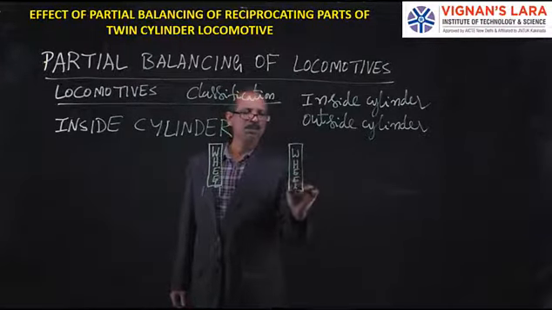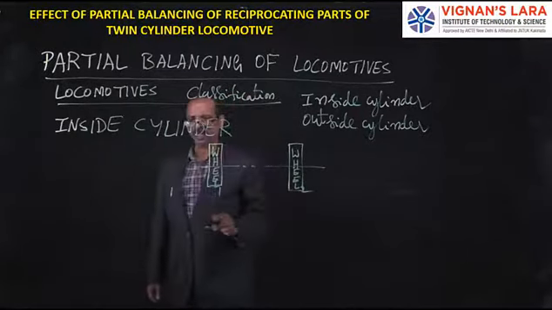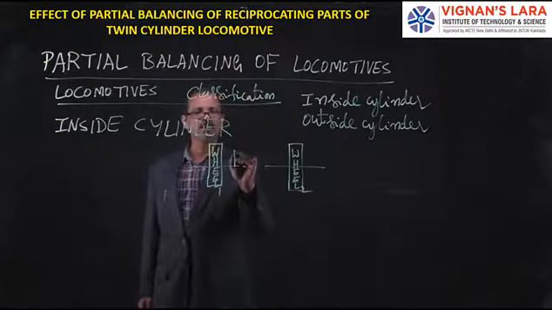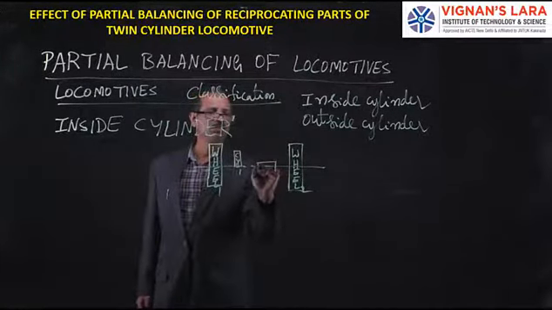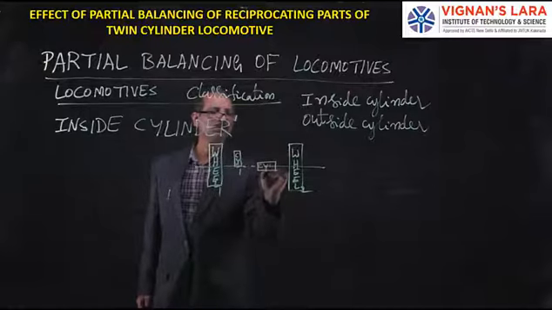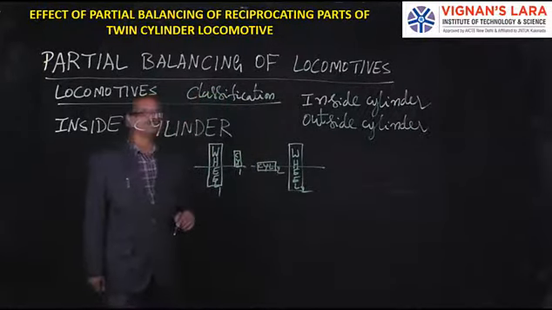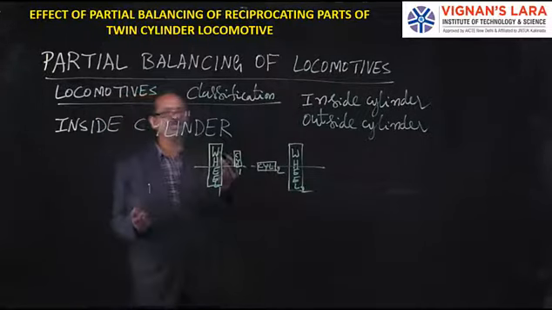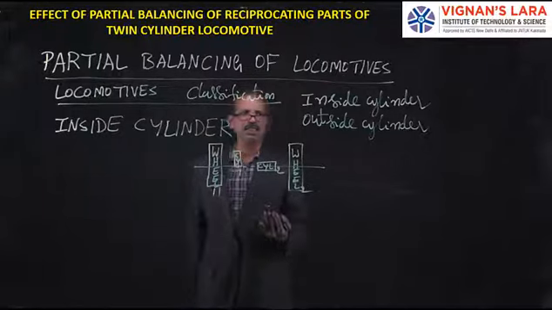In between these two wheels, the cylinders are placed, cylinder 1 and cylinder 2. They are placed in between the wheels, and that is what is called inside cylinder.